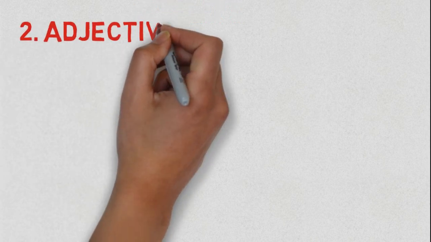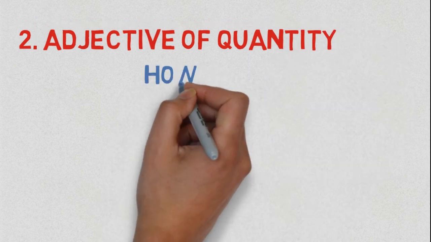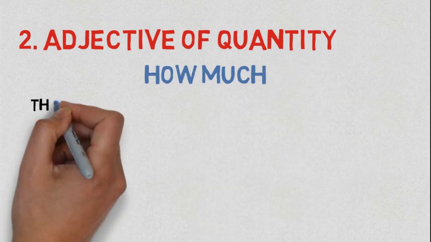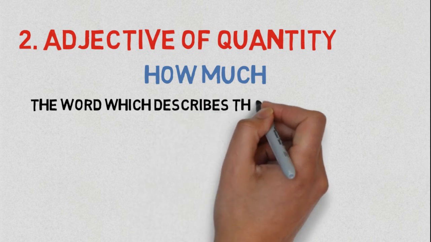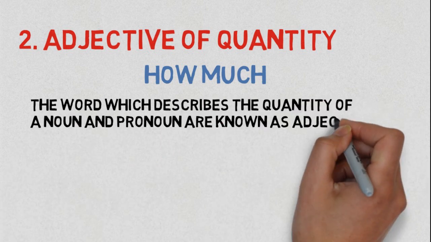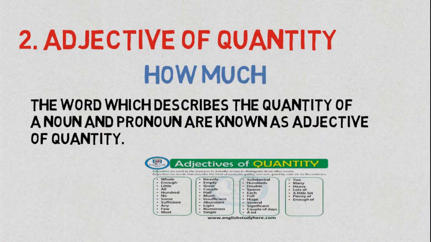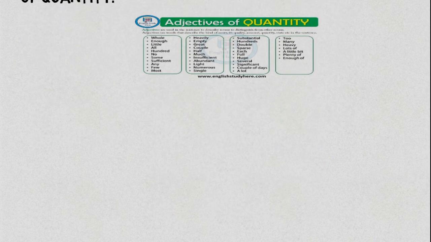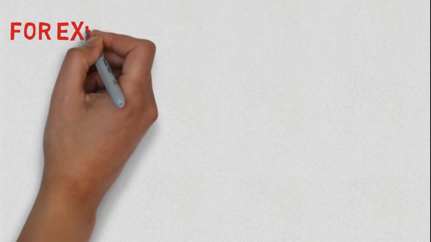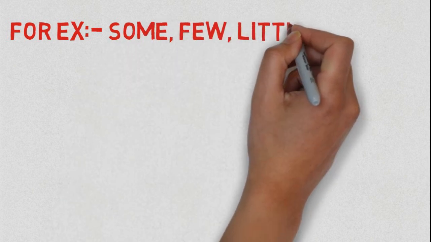Number 2. Adjectives of quantity. How much. The word which describes the quantity of a noun or a pronoun is known as an adjective of quantity. It is approximate but not exact. For example, some, little, few, half.